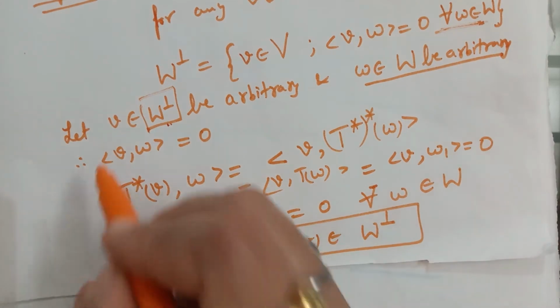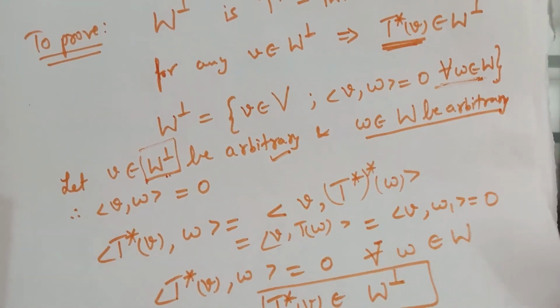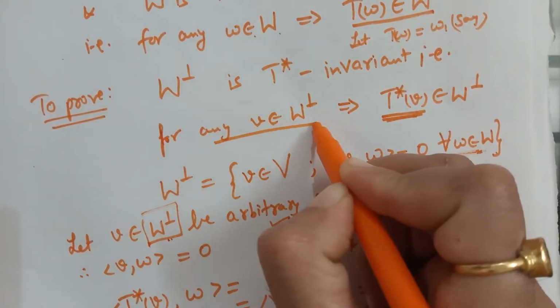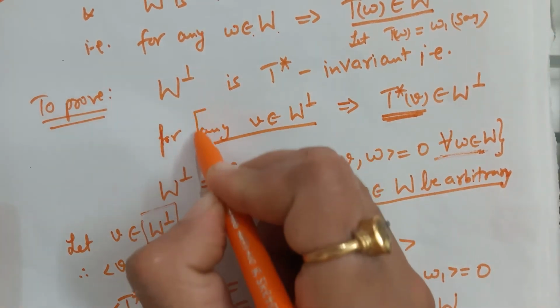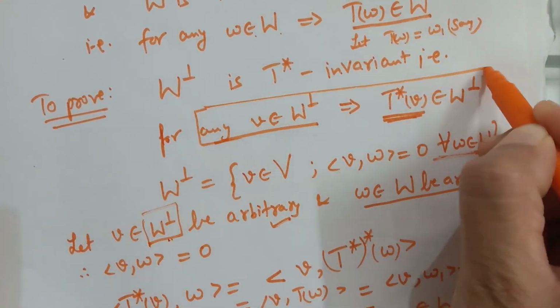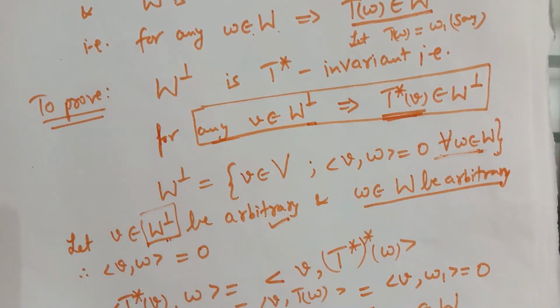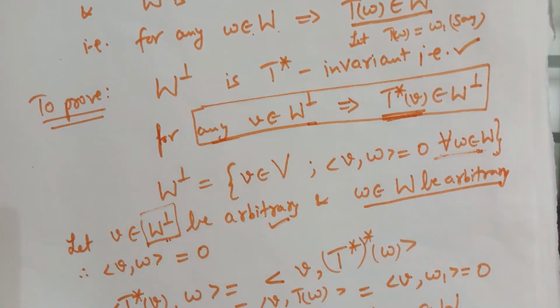But V was an arbitrary element of the orthogonal complement of W, that means this condition holds for all V belonging to the orthogonal complement of W. So we have proved that for any V belonging to the orthogonal complement of W, its image also belongs to the orthogonal complement of W, and hence the orthogonal complement of W is T star invariant, and hence proved.